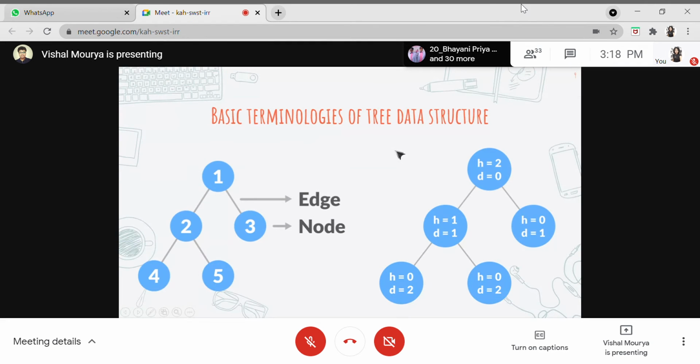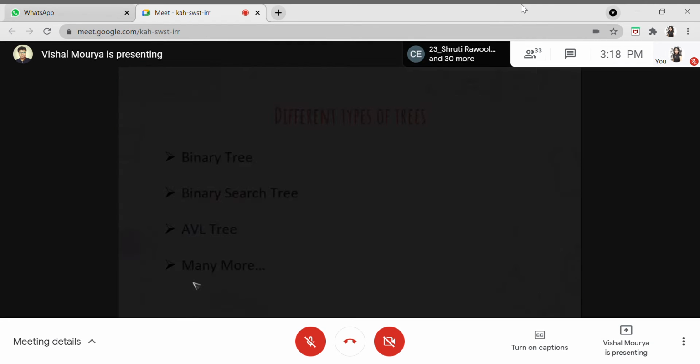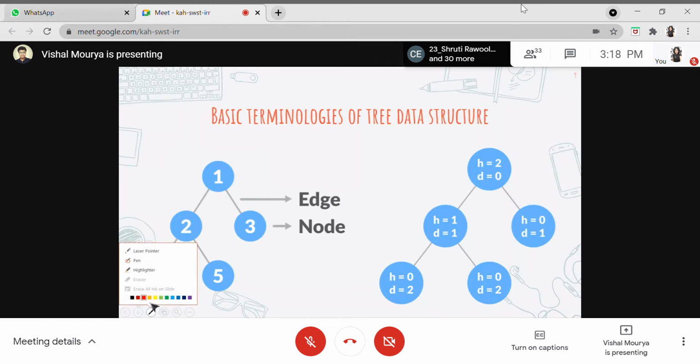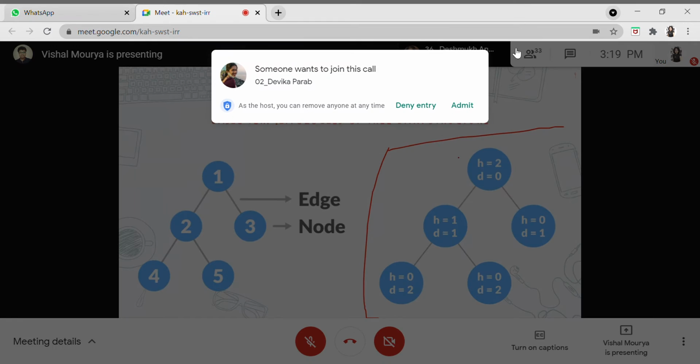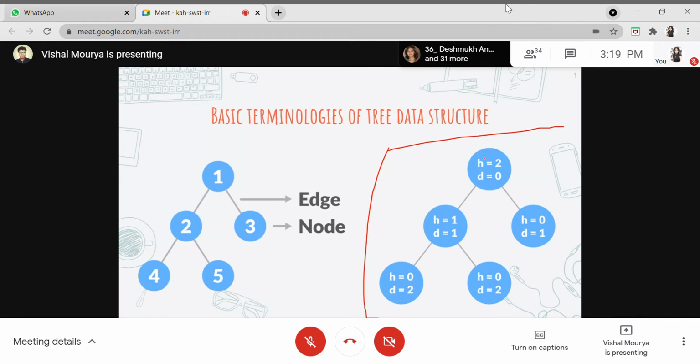So, focusing on this right diagram right here. What this right diagram is trying to show is nothing but the height and depth of the tree. The H here stands for the height and the D here stands for the depth. How we actually calculate the height of the tree, or how we know the depth of a node, is what we'll be looking into now.